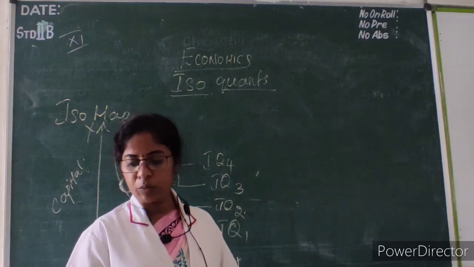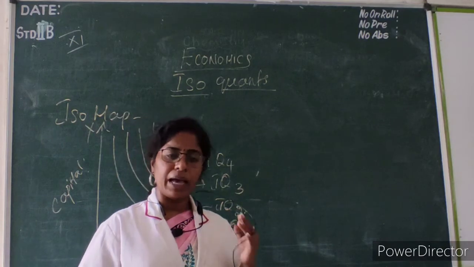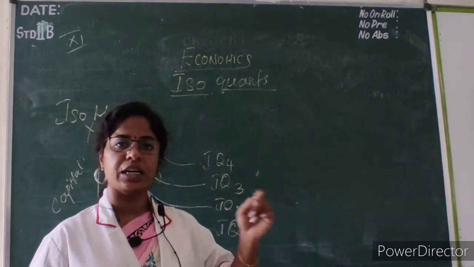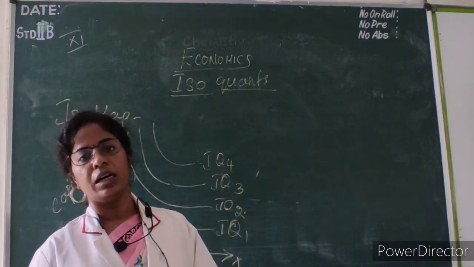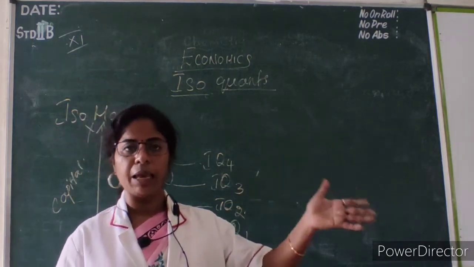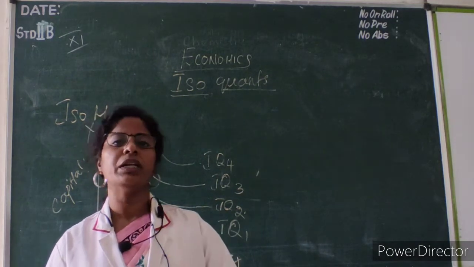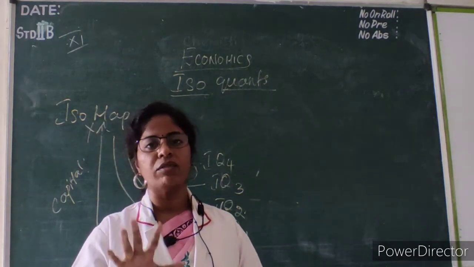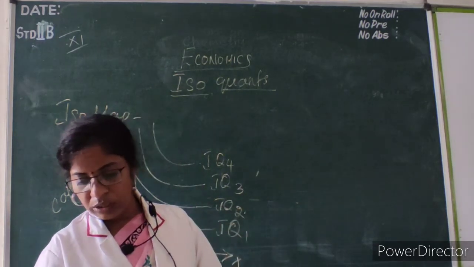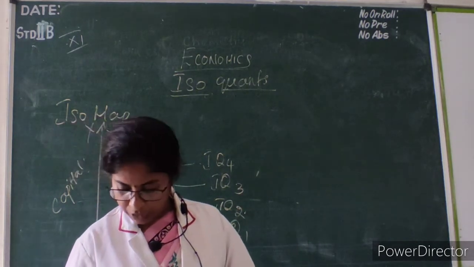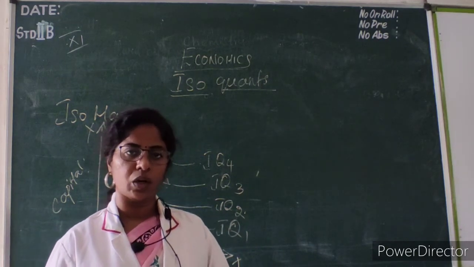Okay. So next we move to the properties of isoquants. Same as in the indifference curve, where we saw five properties, we have the same kind of properties for isoquants. First one, isoquants have a negative slope. The page number is 65, properties of isoquants.